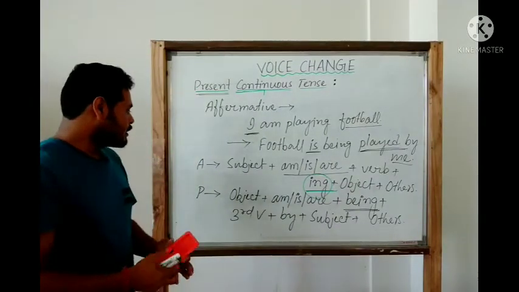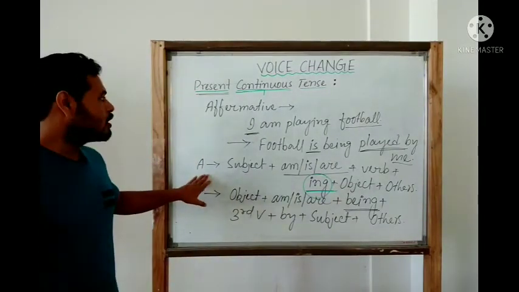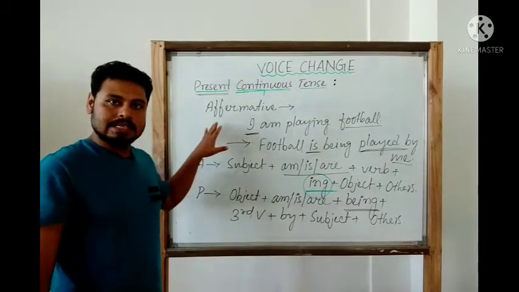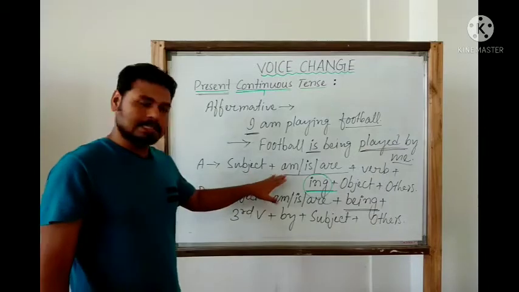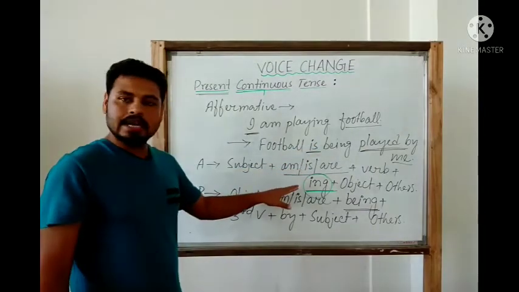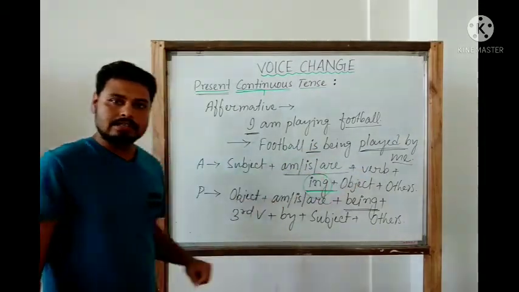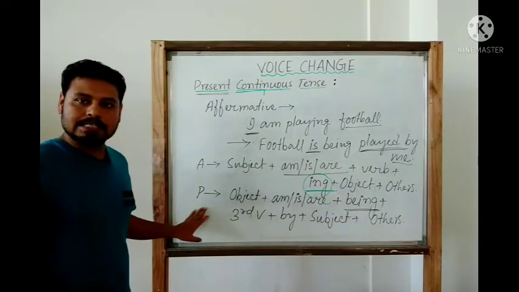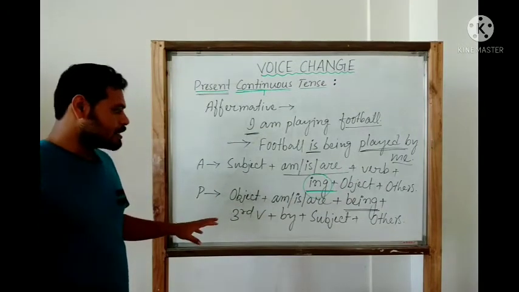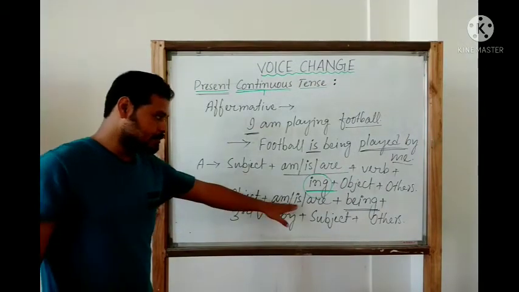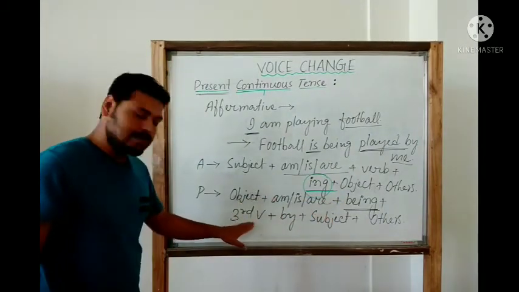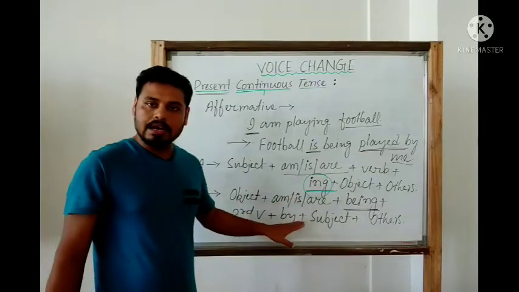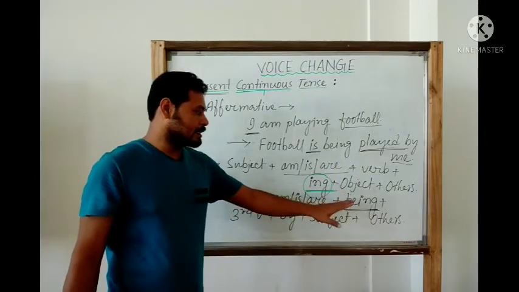So this one is the active structure of the present continuous tense affirmative sentence: subject plus be verb plus verb one ing, object and others. And this one is the passive structure: object, then the be verb, then being, then the third form of the verb, then by, then subject and then others.